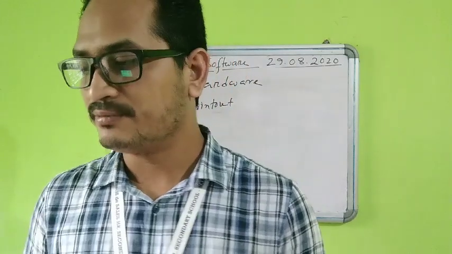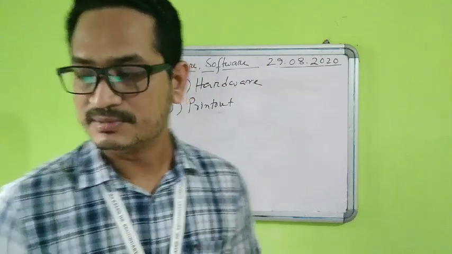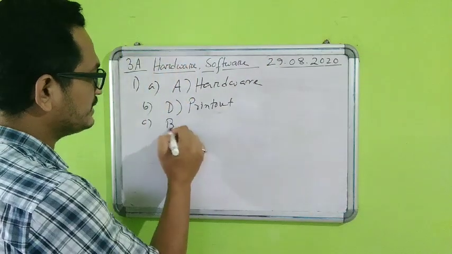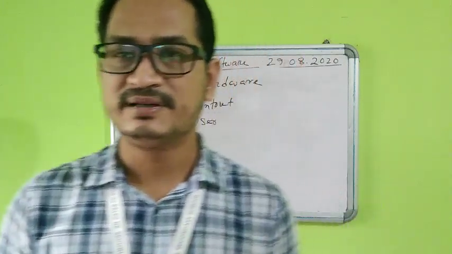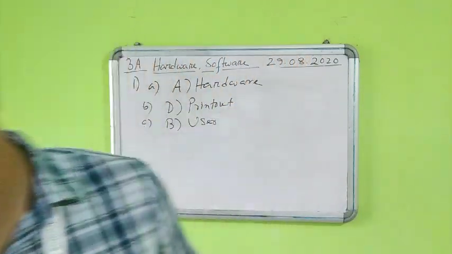So that means they are performing as application software. Application software will work for whom? They will work for the user. So that means it will be option number B, that is user. So for the user, they are performing special tasks, such as MS Paint or the calculator, or you can say MS Office also, that is Word or Excel. So there are so many application software which are performing for the user. Okay, so that is number C.